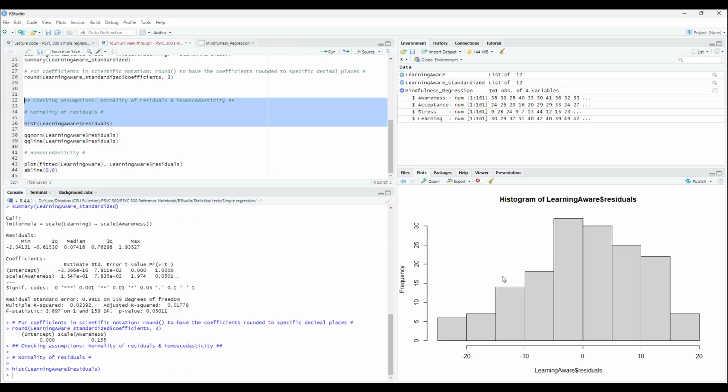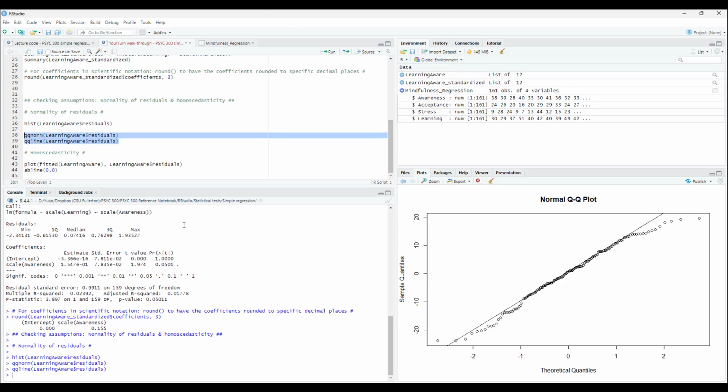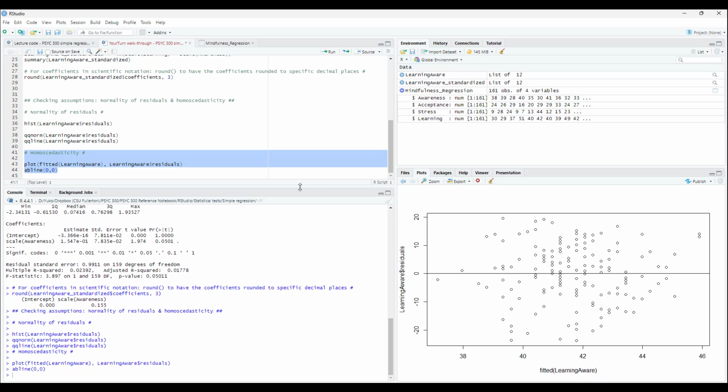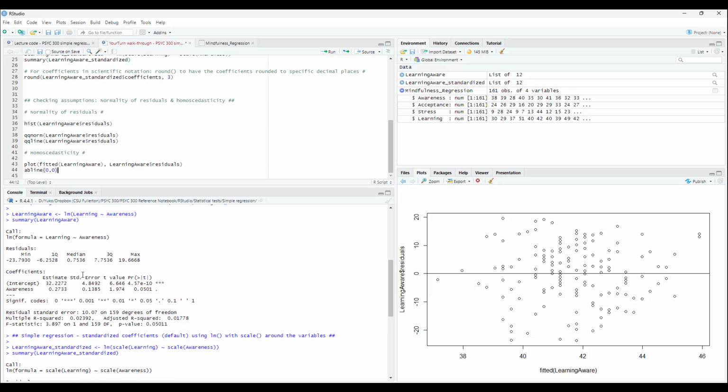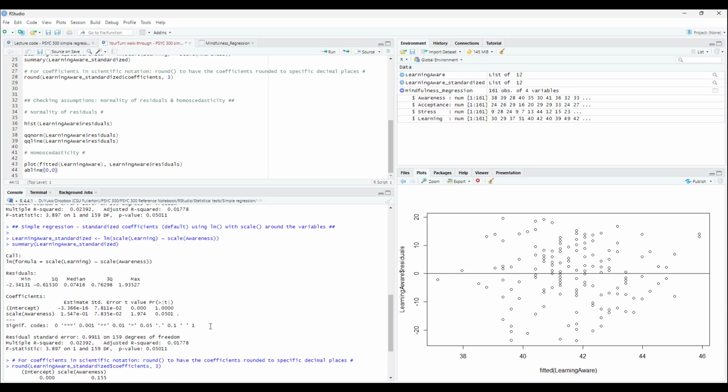And so here's a histogram, somewhat normally distributed, but not perfectly so. The QQ plot, again, the same finding, getting close. And then here's a way to check for homoscedasticity. And so a little bit suspicious on this side, but these checks are there in case you would like to verify that your regression is worthy of your interpretation. And so that's all. And the main results you can find where you have run your summary functions.